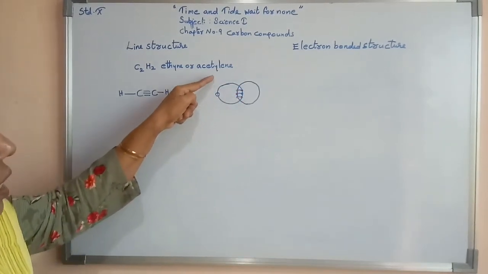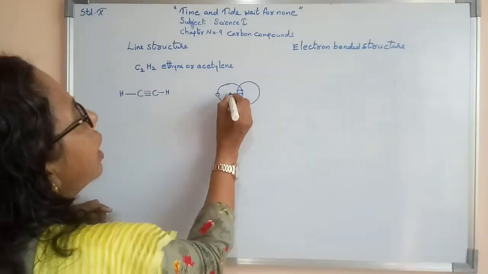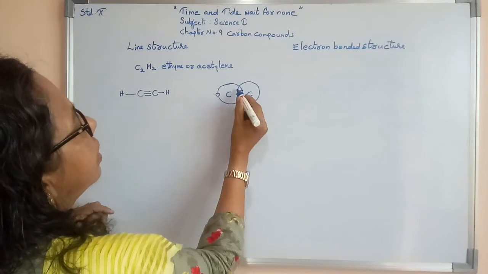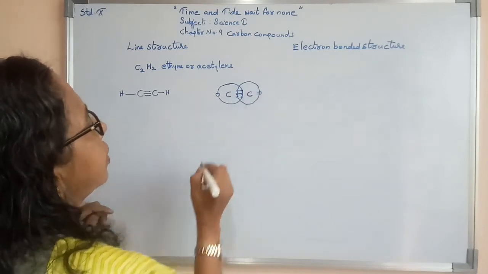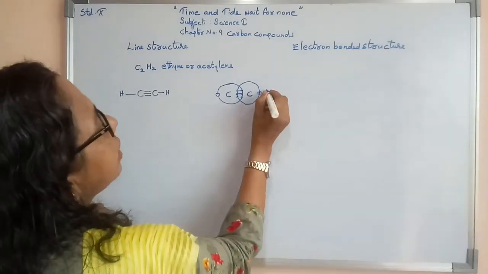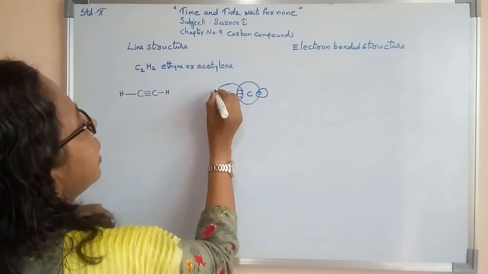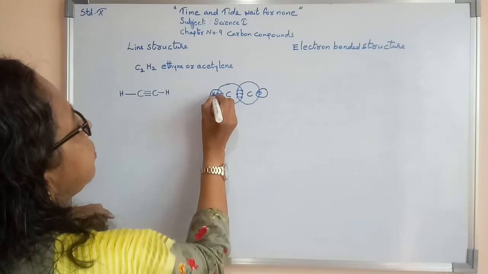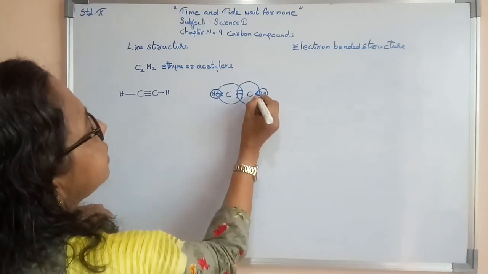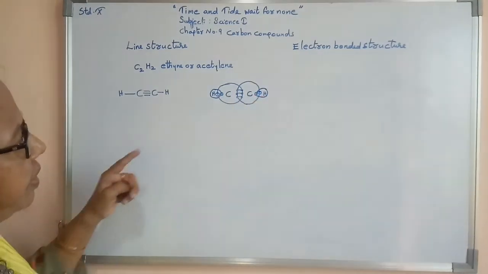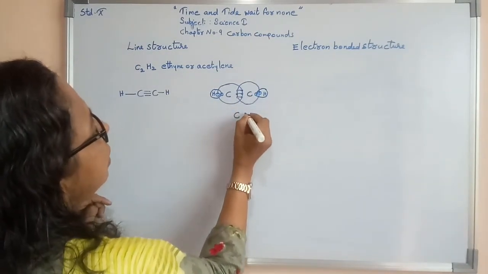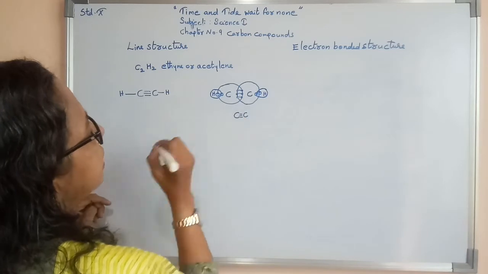So 4 electrons are present in the outermost orbit of carbon. Similarly, this carbon also has 4 electrons, 3 I have already drawn here, 1 I am drawing here. After that, here one hydrogen will come, here again one hydrogen will come. Here one electron of hydrogen, H, I am writing here, here I am writing H, then its electron. So between the 2 carbons, you can see 3 bonds.